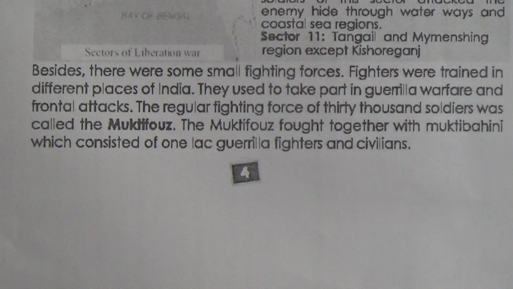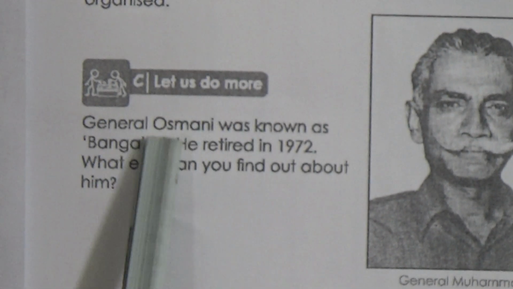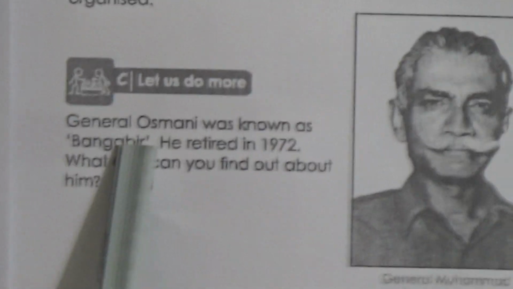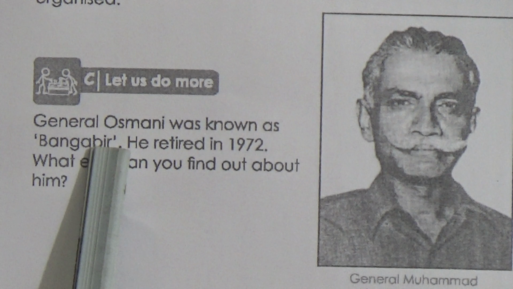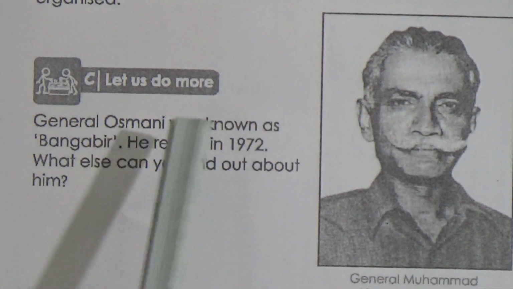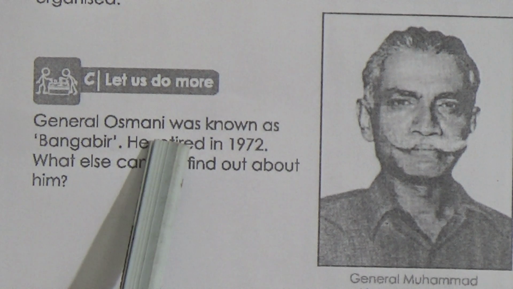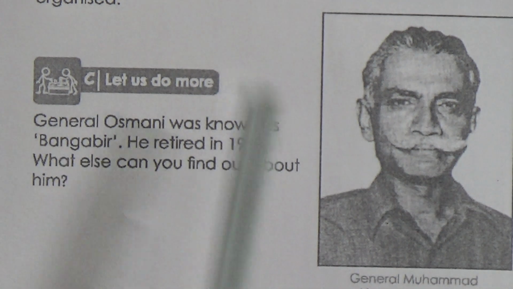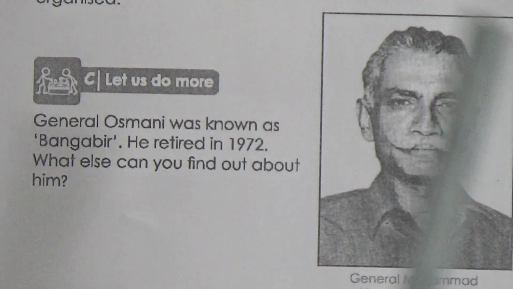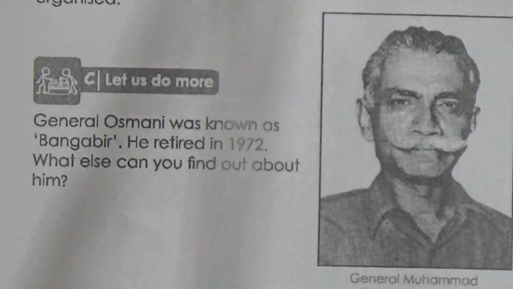Now students, come to page number 5. Here you can see the picture of General Muhammad Ataul Ghani Usmani. We will learn 2 lines about him. General Usmani was known as Bongobi. General Ataul Ghani Usmani was the Commander-in-Chief of Mukti Bahini, and he is known as Bongobi. He retired in 1972. These are very important lines, mark them students.